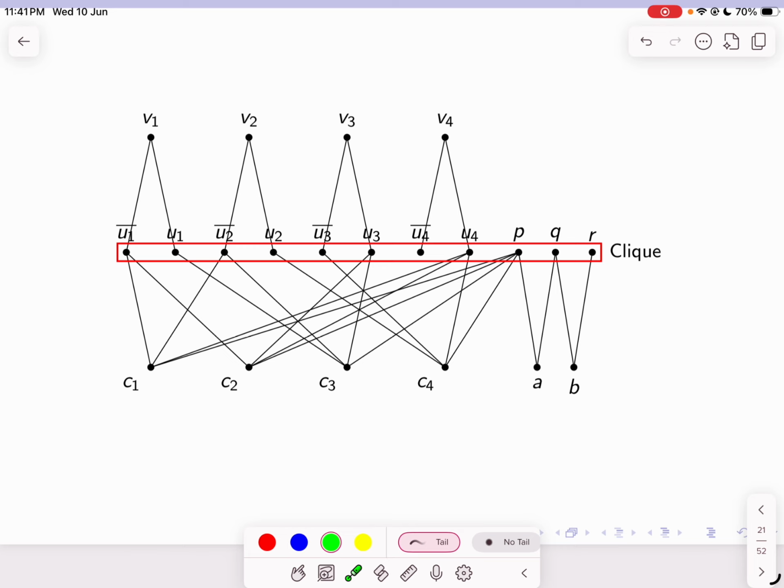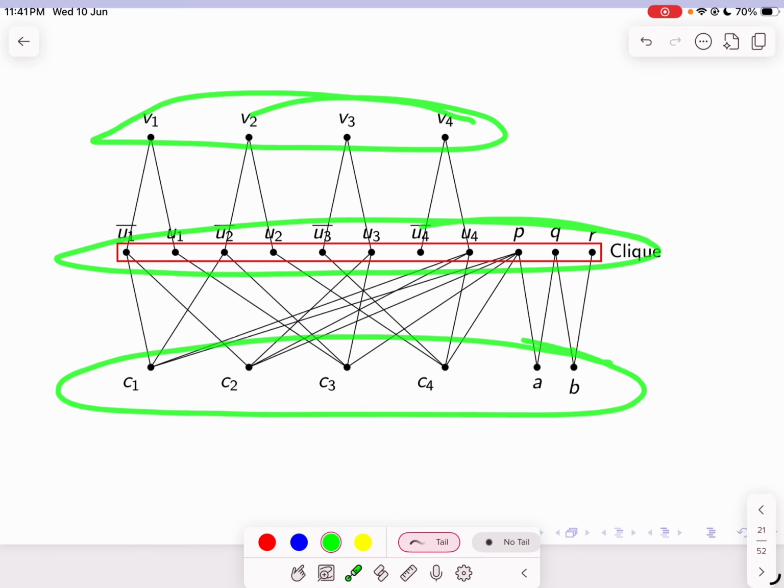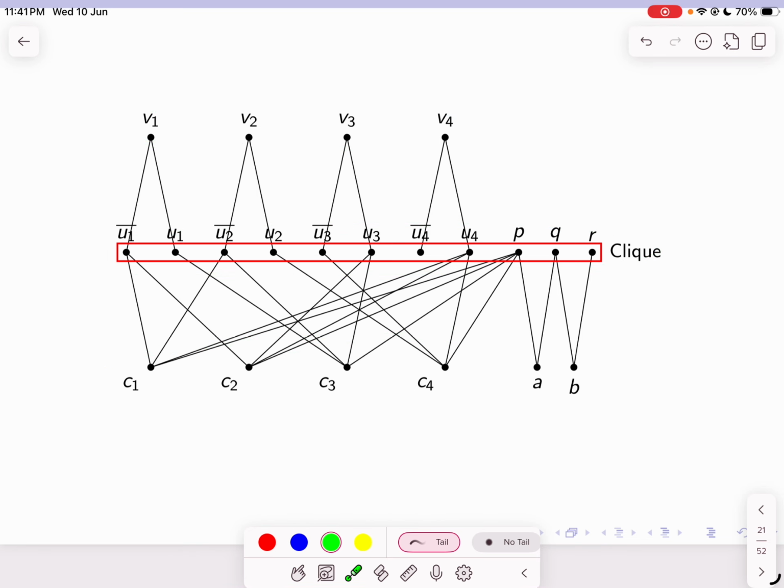Then I'll include the two new vertices a and b. I'll make the vertex a adjacent to the vertices p and q, and I'll make the vertex b adjacent to vertices q and r. And finally I'll form the clique of all these vertices. So this way all these vertices form the clique and these vertices form the independent set, and this is a split graph.